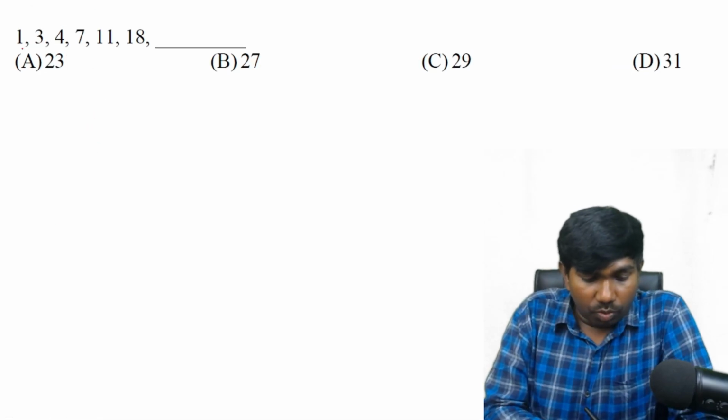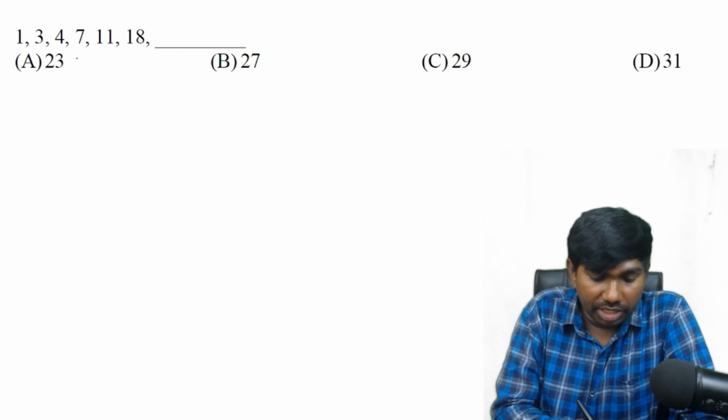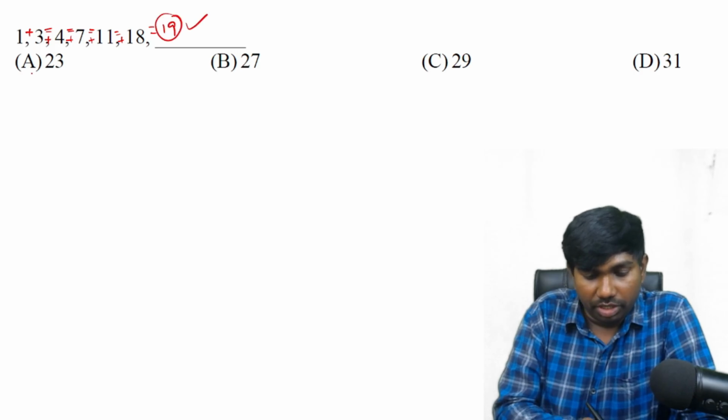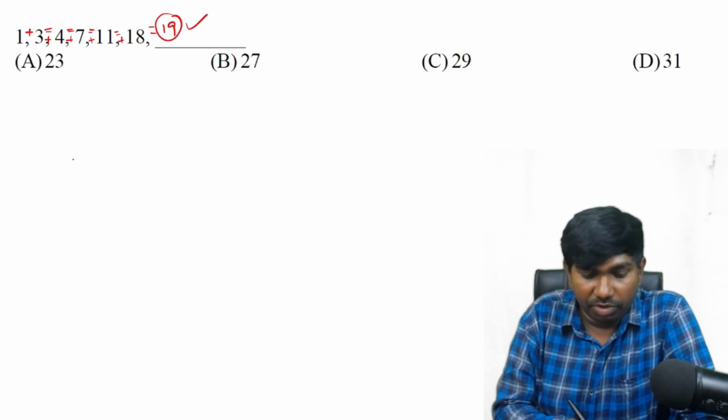Okay. 1, 3, 4, 7, 11, 18 and dash. Here the logic is 1 plus 3 is 4, and 3 plus 4 is 7. 4 plus 7 is 11. 7 plus 11 is 18. 11 plus 18, answer must be 29. So this is following Fibonacci logic.